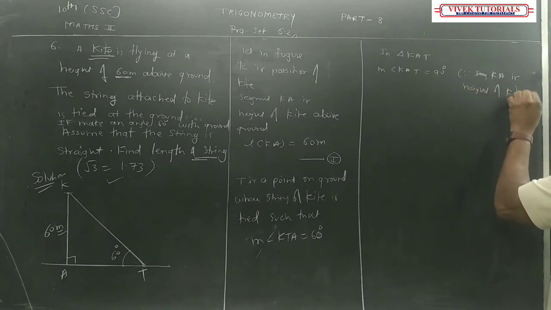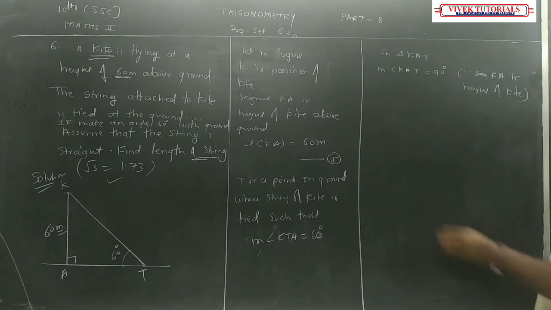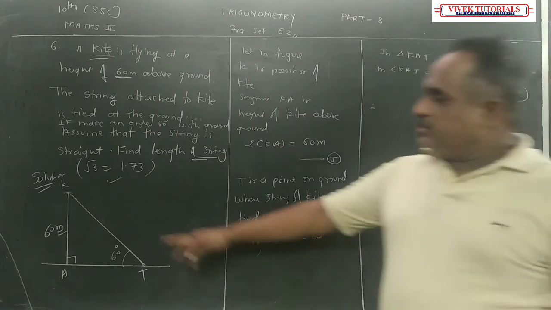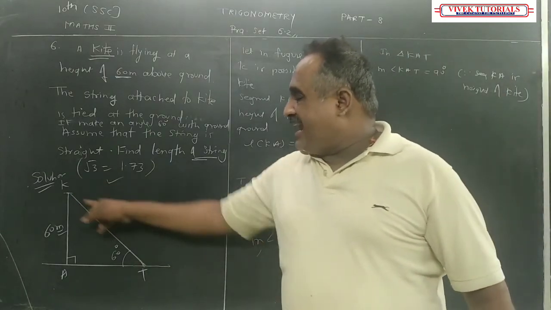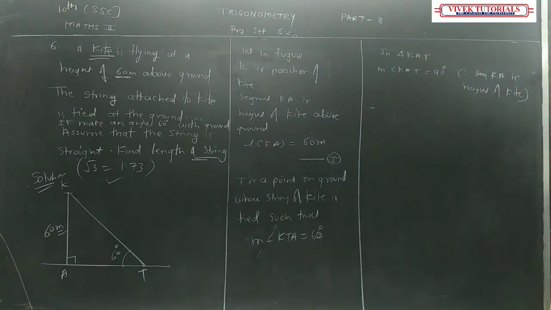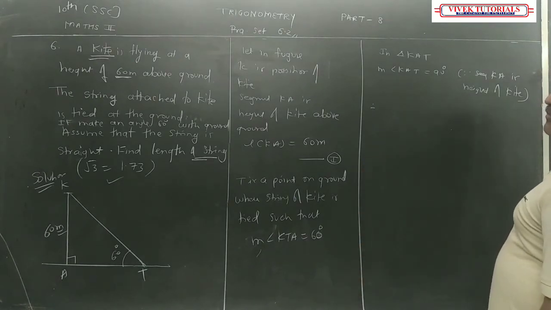Height का मतलब ही होता है perpendicular height. Therefore now they have asked you the length of the string, means KT निकालना है. तो what I'll do and KA दिया है. So according to this angle 60 degree, that is opposite side upon hypotenuse.